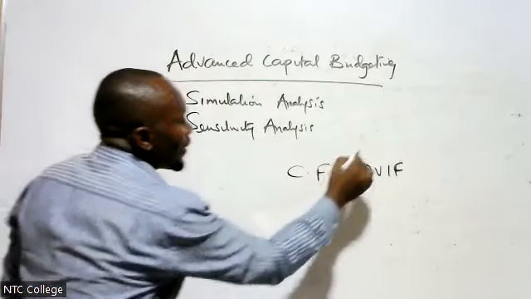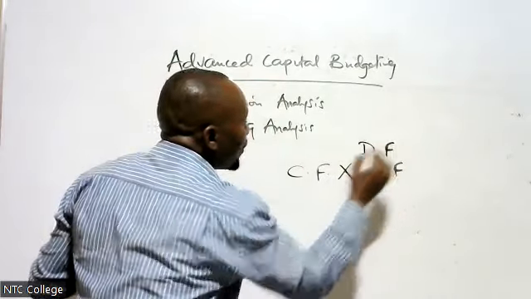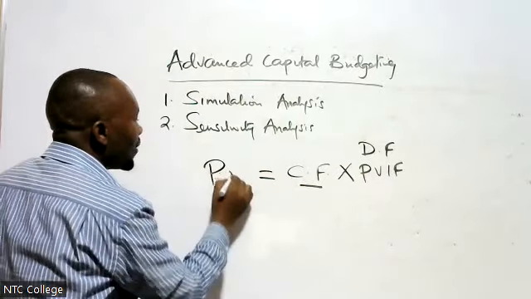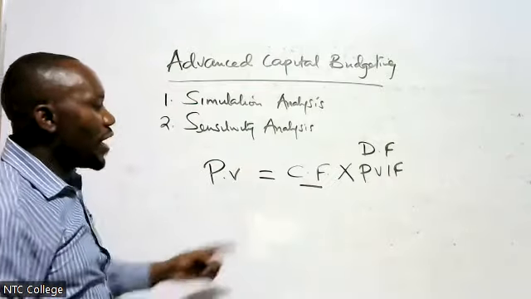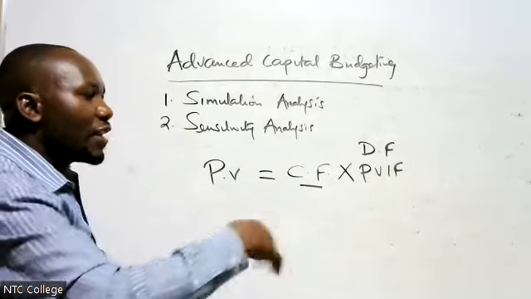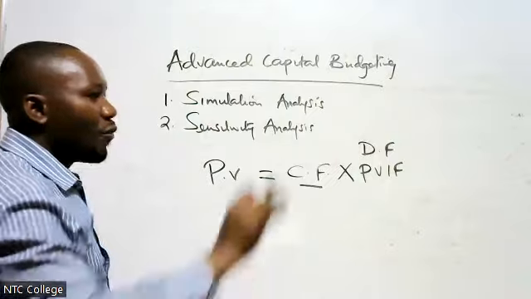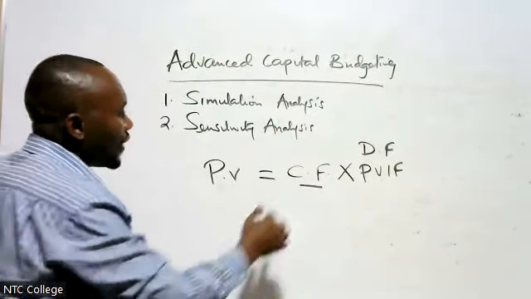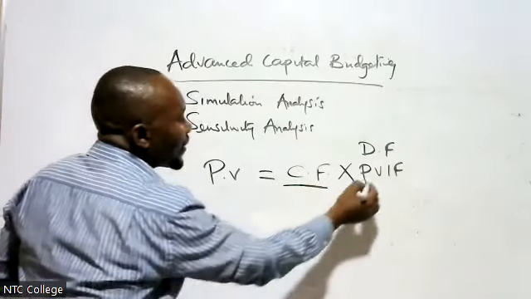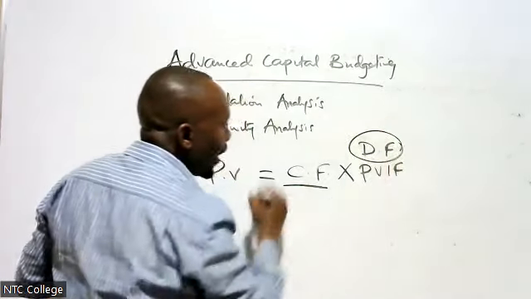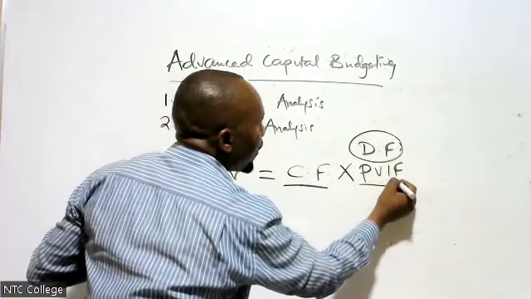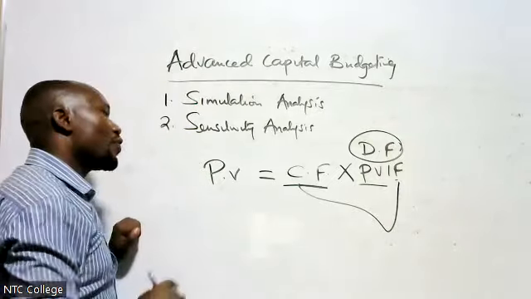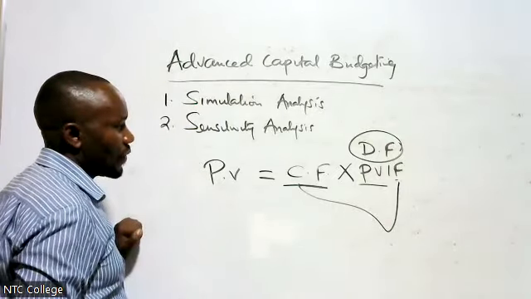So we need a discounting figure. We are discounting it. We are bringing it from future to current present value. We agree that I'm going to get revenue in the future. Fine. We want to know its equivalent today. If I were to get it today, I take that future value and discount it by a certain figure, which we call the present value interest factor, so that I can get its equivalent today. That one is called the present value.